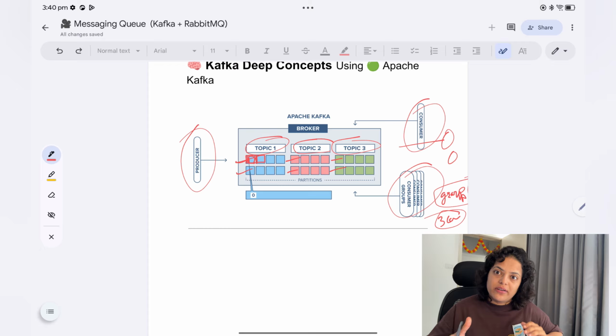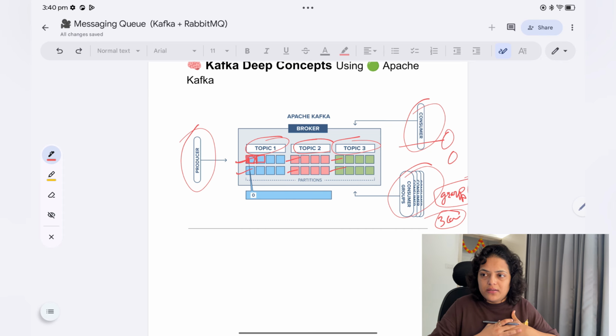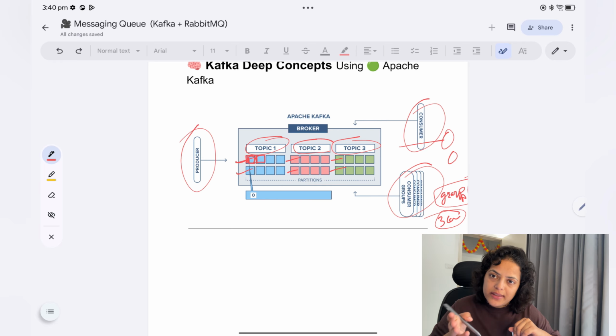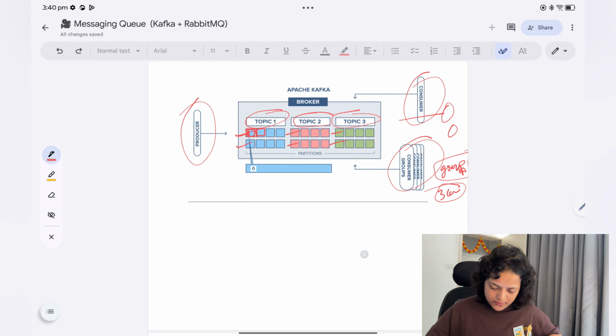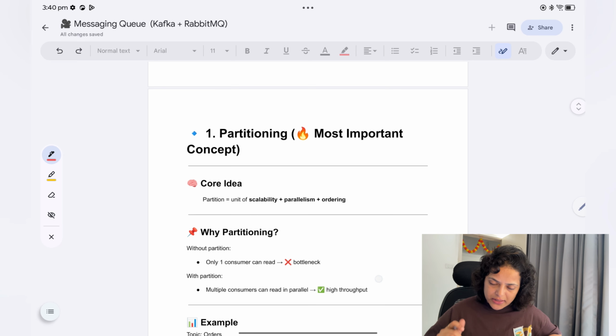In Kafka you can replay. Like you have sent messages, and the consumer reads messages from a partition, and then again they need to read it after 7 days. So they can again replay these messages, but in RabbitMQ that is not possible. So the first thing is partition, okay.